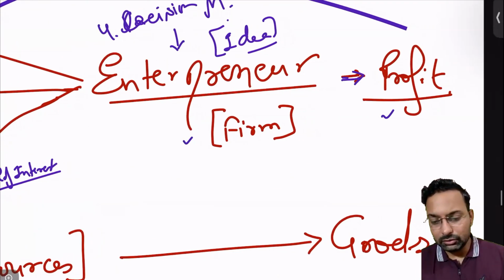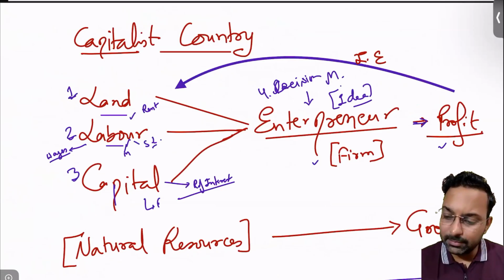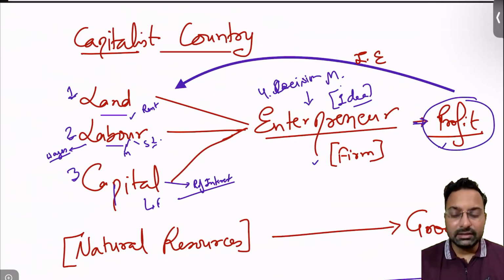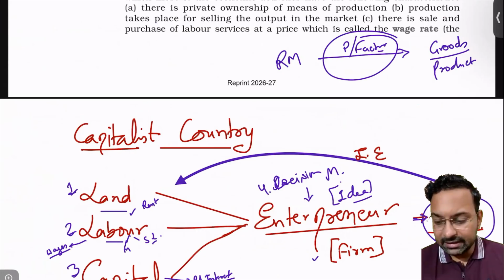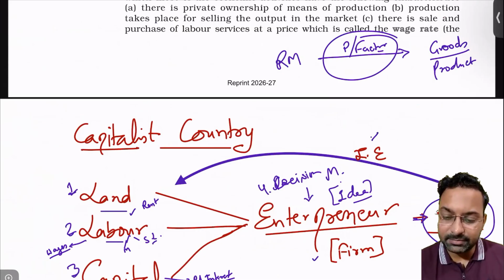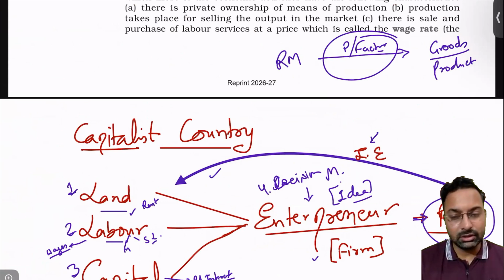So all the revenue that has been generated will be distributed among the factors of production, and then profits will be generated. Those profits can then be utilized again, invested. It is called investment expenditure. That profit can be utilized to gain more factors of production.